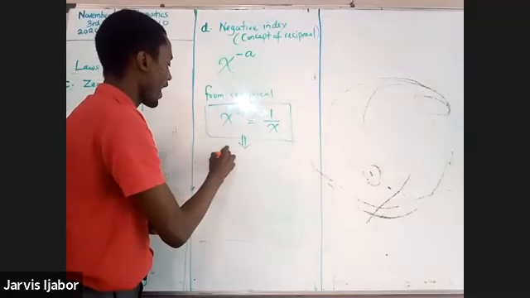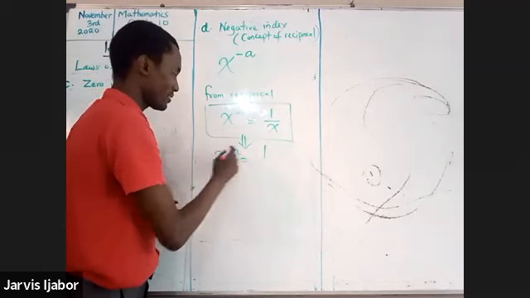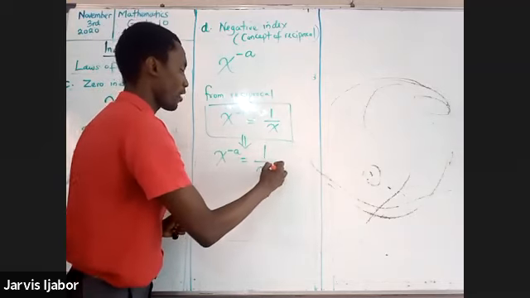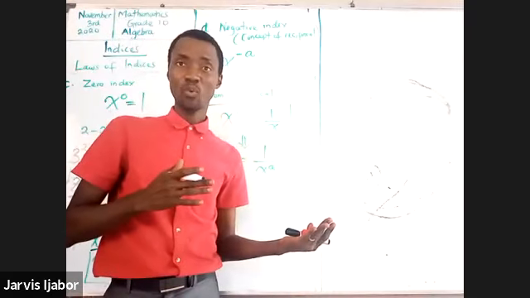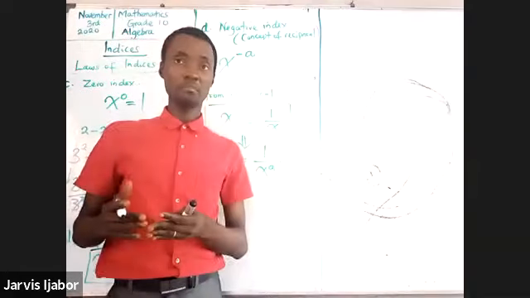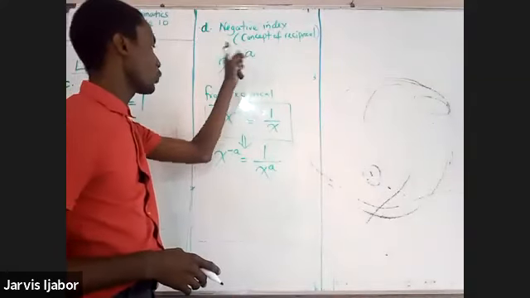So, by implication, if I have x raised to the power of negative a, it will simply be equal to 1 over x raised to the power of a. This is what we call the concept of writing a negative index in its positive index form. So, 1 over x raised to the power of negative a would mean what?